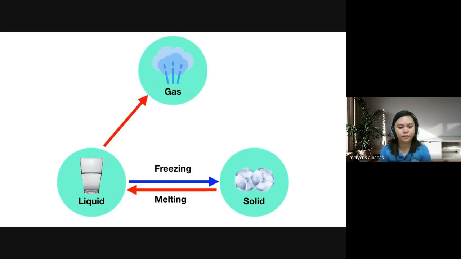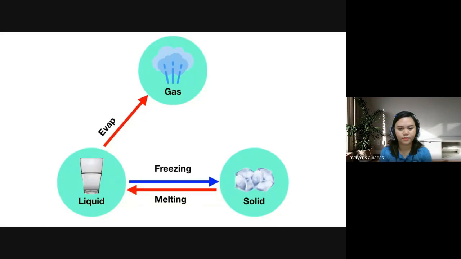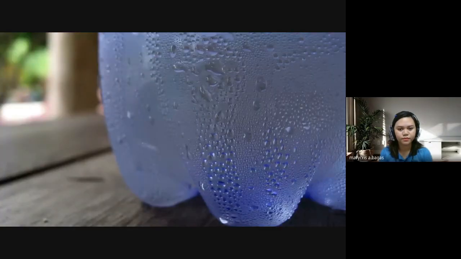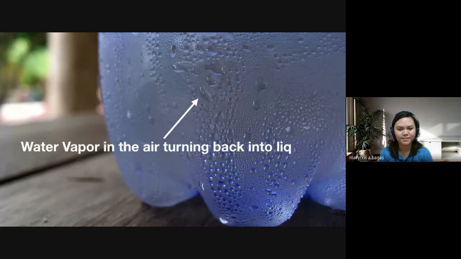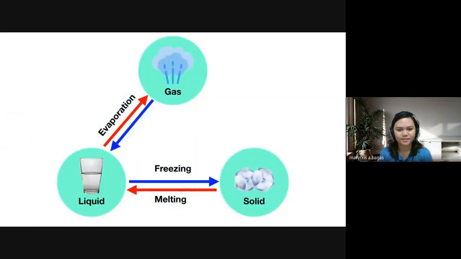If a liquid turns into a gas, like when you boil a pot of water, we say that the liquid is evaporating. This is an example of evaporation. There are also times when a gas will turn back into a liquid. If you've ever had a bottle of cold water, you see these little droplets of water form on the outside. This is happening because water vapor, or gas in the air, is turning back into a liquid because of the cold water inside of the bottle. We call this process when a gas turns back into a liquid condensation. There's one more example too.